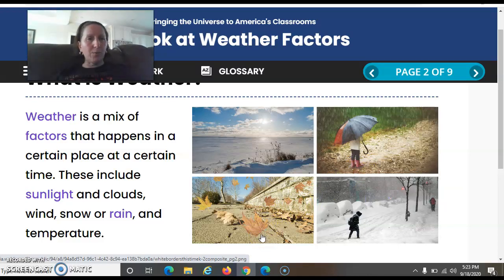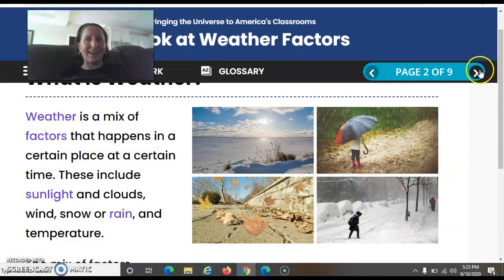In this picture, we see leaves flying all around. Do you know what kind of weather makes things fly around? If you said windy, you are right. Windy days. And look at this. Have you guys ever seen so much snow? This is a snowy day. So we have sunny day, rainy day, windy day, and a snowy day.